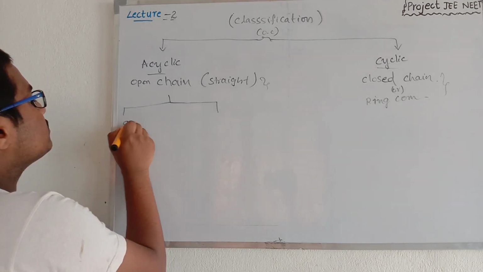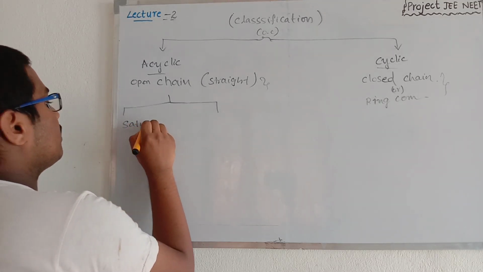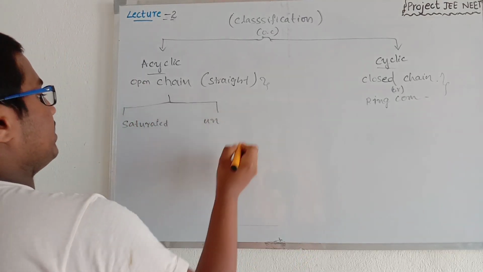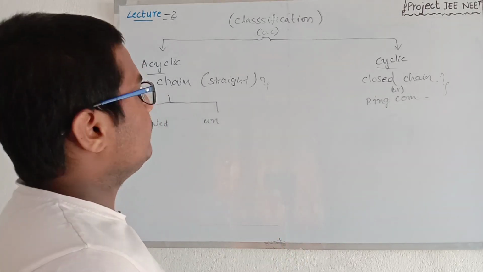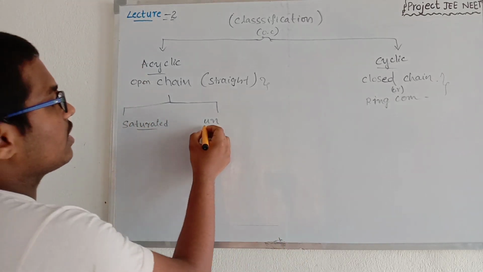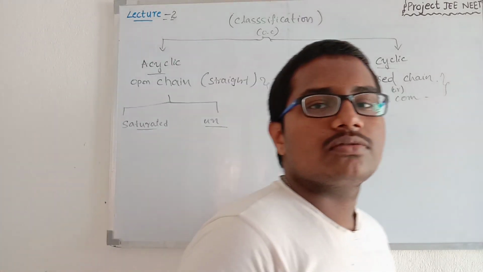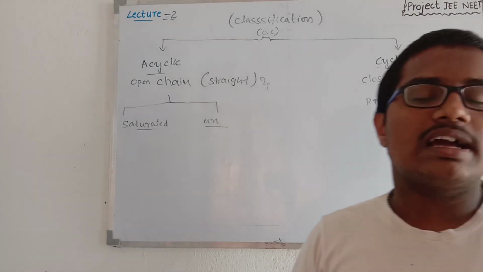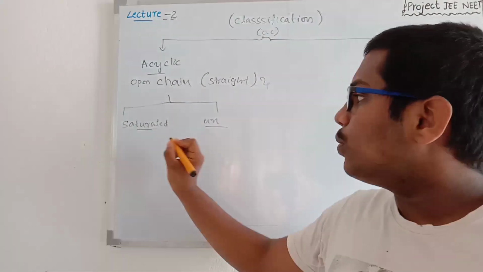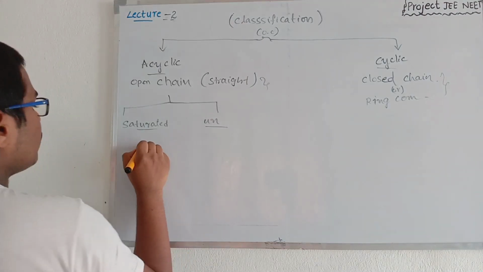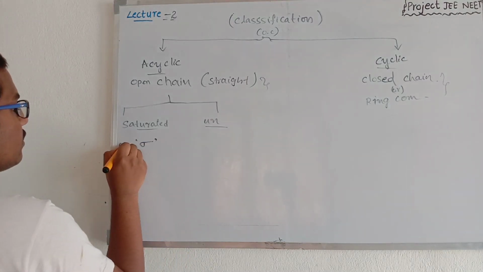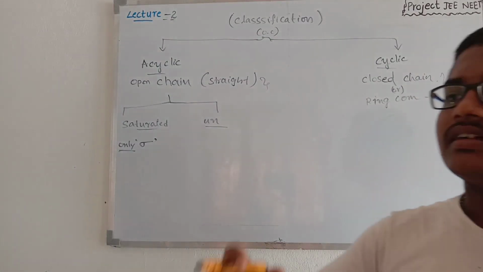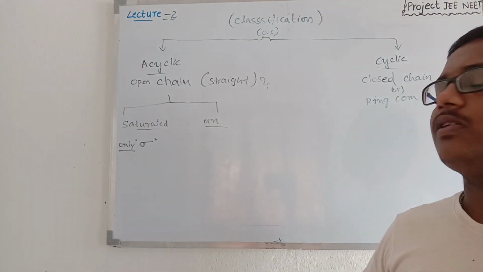The first one is saturated, and the second one is unsaturated. What are saturated and unsaturated carbon compounds? Saturated hydrocarbon compounds contain only single bonds, or only sigma bonds. 'Only' is most important here, because some compounds contain sigma bonds along with pi bonds, which are double or triple bonds.